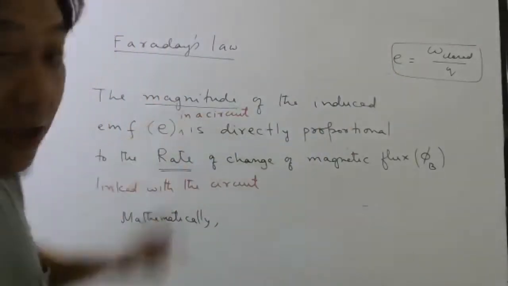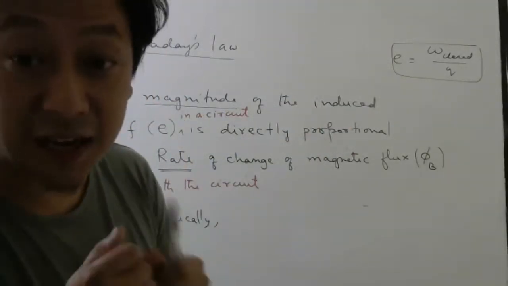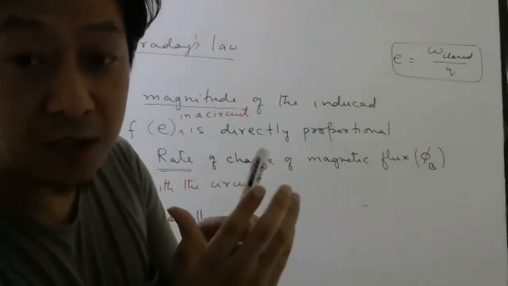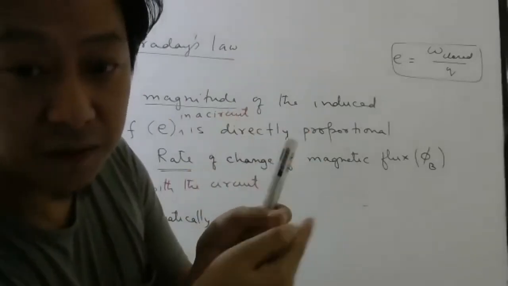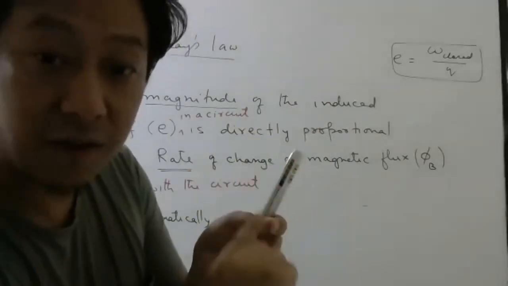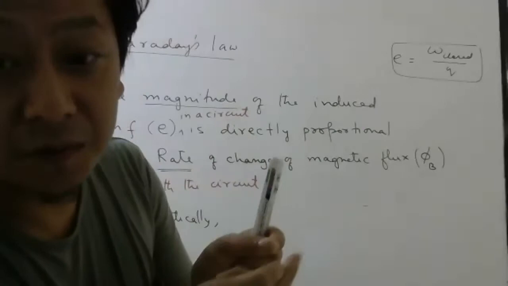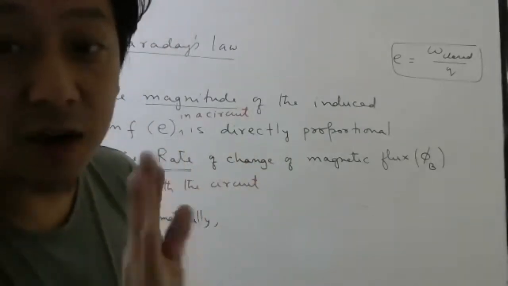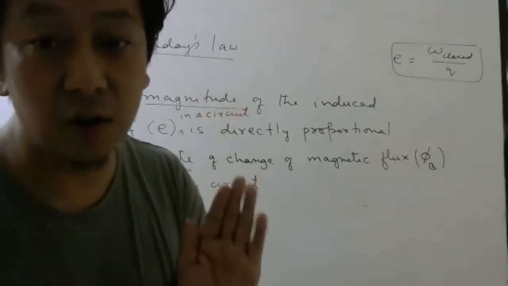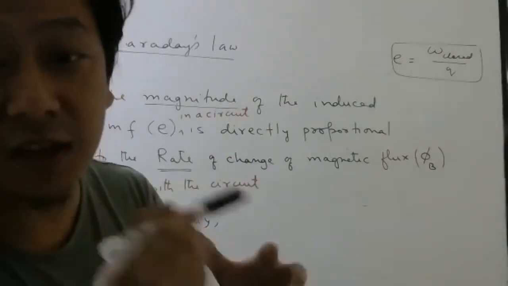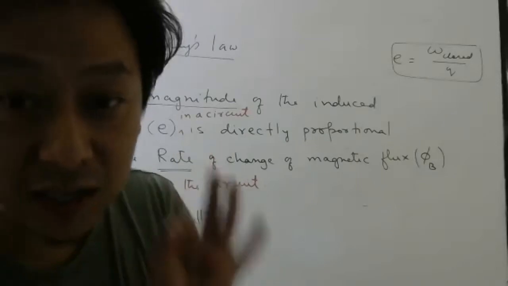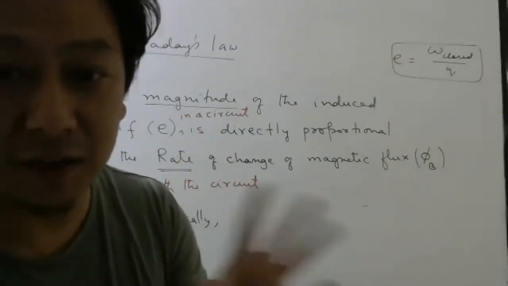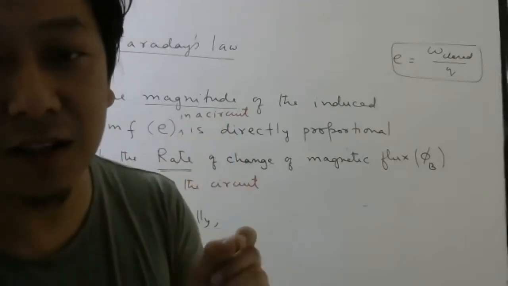But why did I write magnitude? Because EMF can have direction. Meaning, due to EMF, current can flow either this way or that way. Which way the current will flow depends on the EMF, but that is not given by Faraday's law. Faraday's law does not give you the direction of the induced EMF. It only gives you the magnitude of the induced EMF, meaning 10 volt, 6 volt. It will not give you direction.